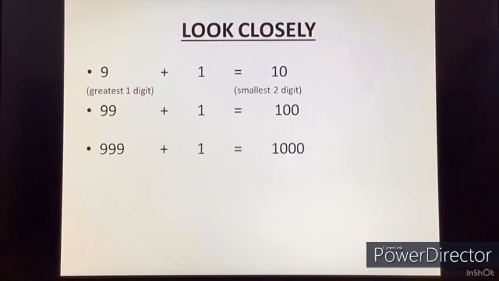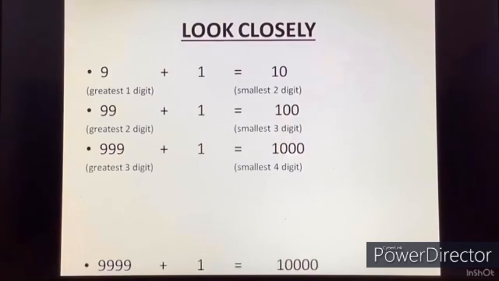Similarly, 99 is the greatest two-digit number, and when we add 1, we get the smallest three-digit number. Similarly, 999 is the greatest three-digit number, and when we add 1 we get the smallest four-digit number. Now this is something you all know till now.